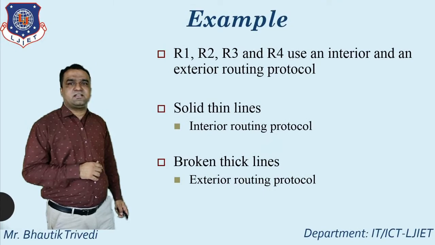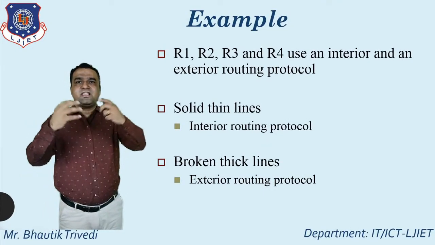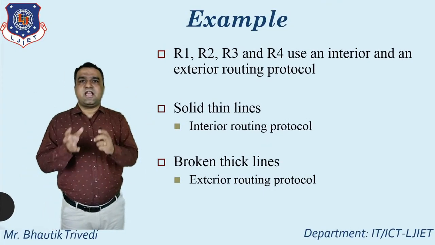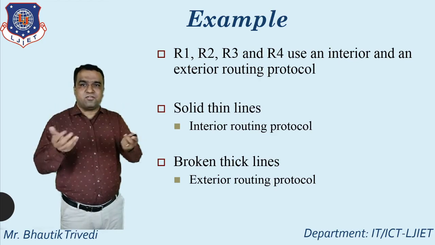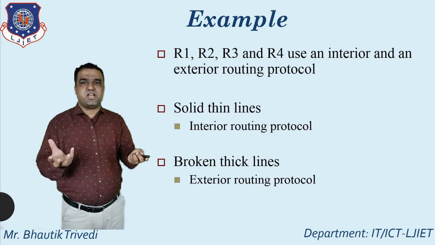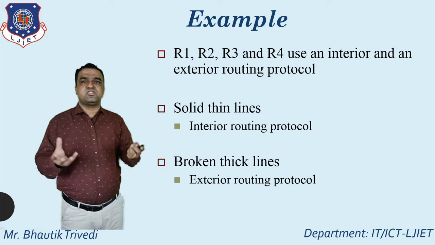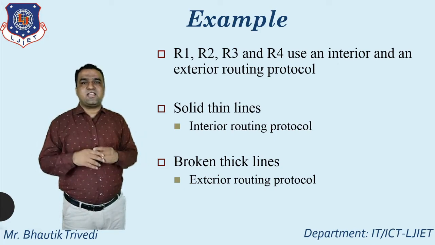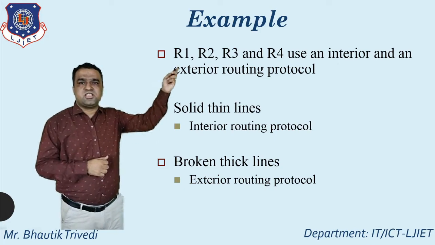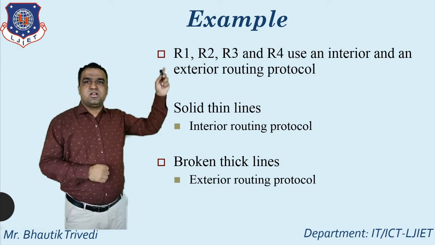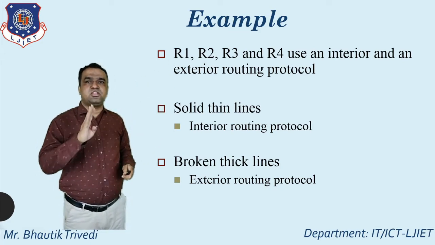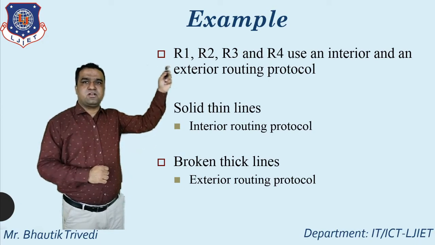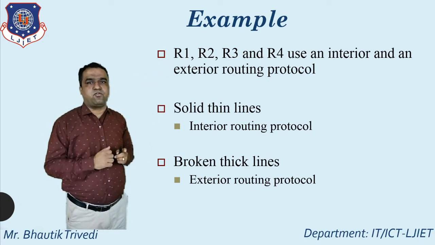After that, one example of how I represent interior and exterior routing in a network. If I want to demonstrate the network view using different routers, how can I demonstrate this? Here you just see one example. In this particular example, four routers are used: R1, R2, R3 and R4.